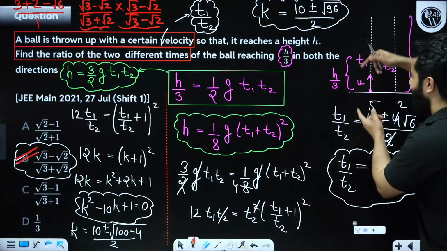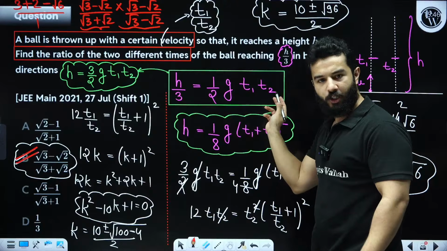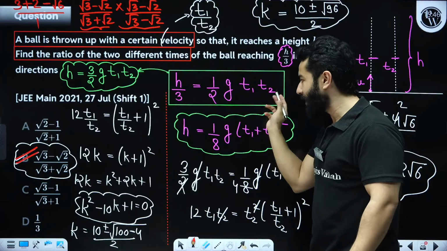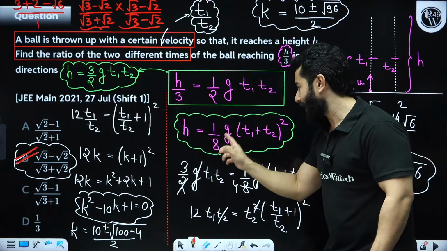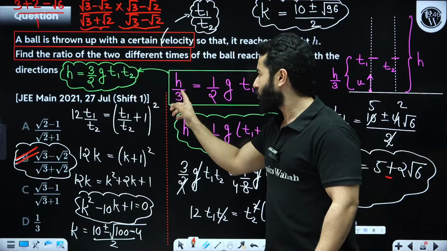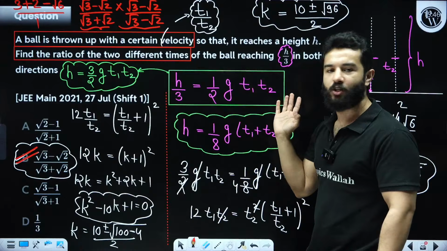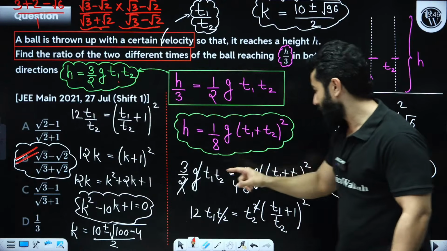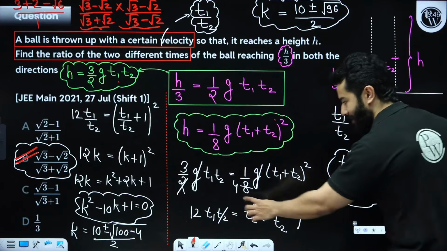They have said that this height is H by 3. So I have written H by 3 is equals to 1 upon 2 g t1 t2, and total height is H. So I have written H equals to 1 by 8 g (t1 plus t2) whole square. Now in this formula I can also rewrite this H by 3 as H equals to 3 by 2 g t1 t2. So I can equate this equation and this equation. After equating these two equations, I will get something like this.